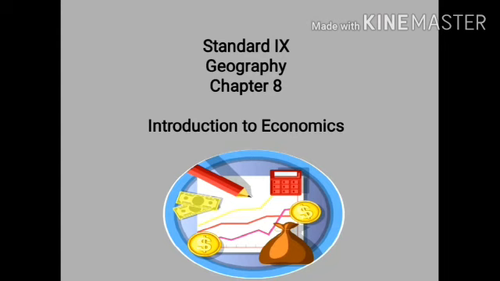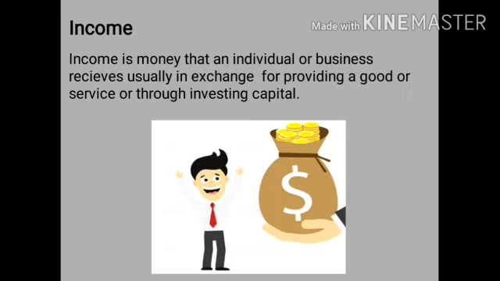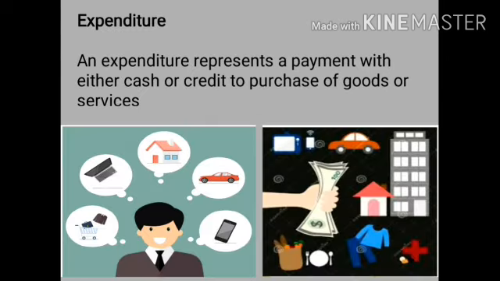Today we will be learning Standard 9 Geography Chapter 8 Introduction to Economics. Before we begin with the chapter, let us get acquainted with two terms. First one, income. Income is the money that an individual or business receives, usually in exchange for providing a good or service or through investing capital. The second term is expenditure. An expenditure represents a payment with either cash or credit to purchase goods or services.